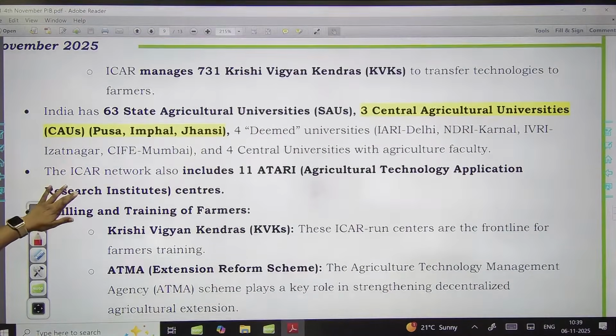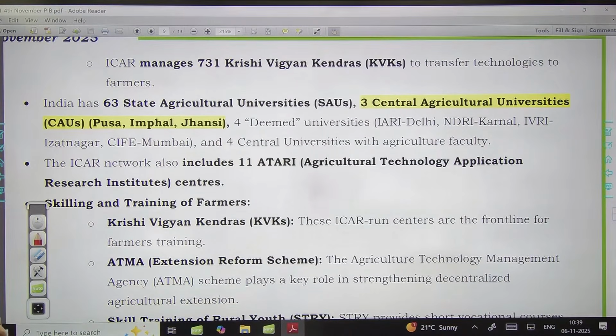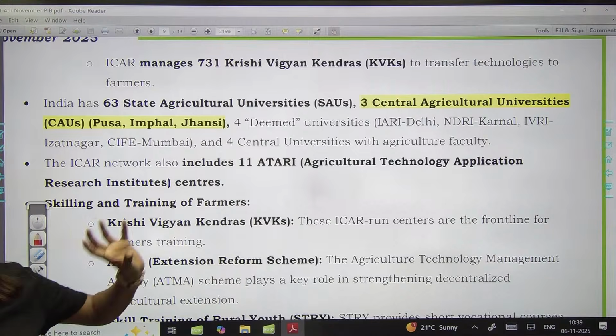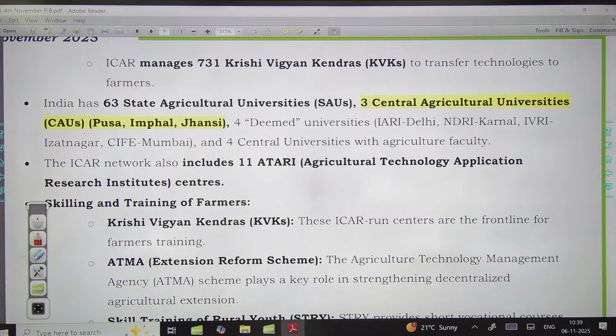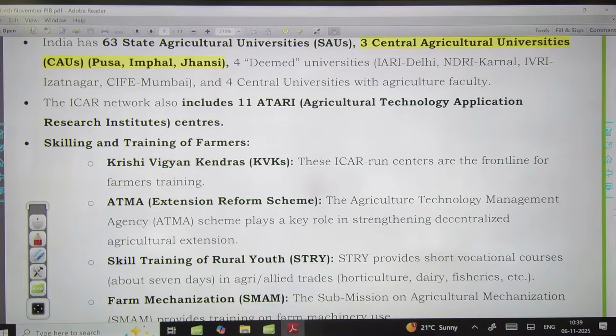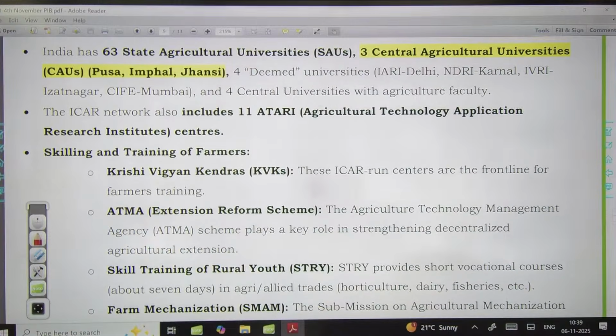Also this ICAR is managing the Krishi Vigyan Kendras. Okay, 731 Krishi Vigyan Kendras are there which provide technology to farmers or give them awareness regarding the technologies. Okay, now 63 state agricultural universities, and there are 3 central agricultural universities. One is in Pusa, Imphal, and other is in Jhansi.